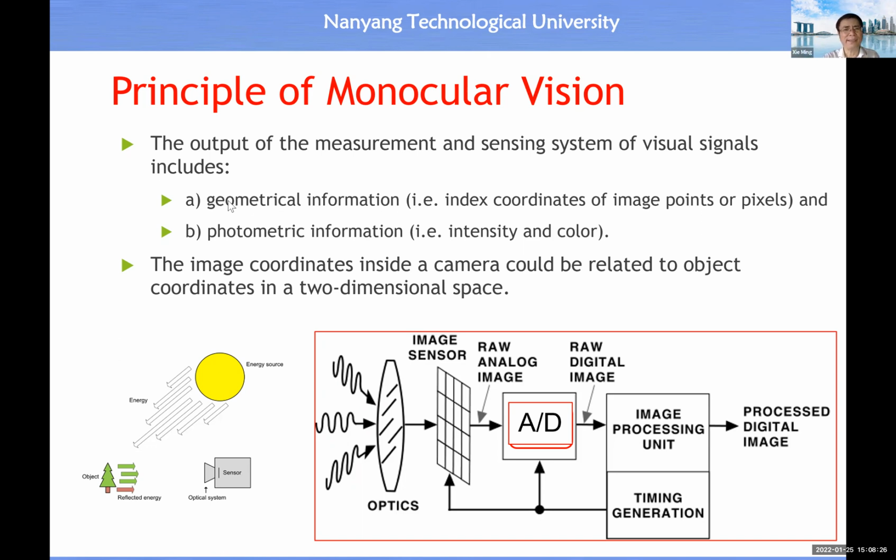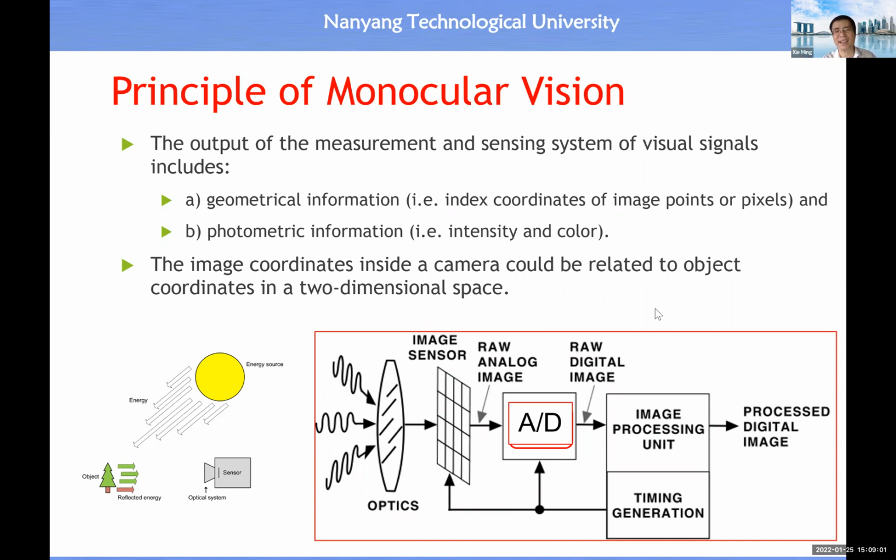So this basically summarizes what we have studied in the lecture about the measurement and sensing of a visual signal. Inside the image, we have two types of information: one is geometric information, one is photometric information. The geometric information is about the index coordinate of the image point or pixel. Now we want to know how to transform the index coordinate of the image point back to the XY coordinate in a two-dimensional space.